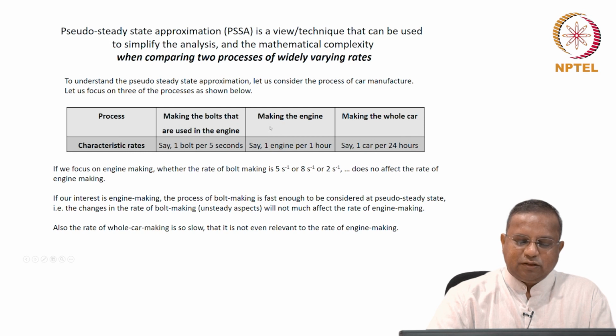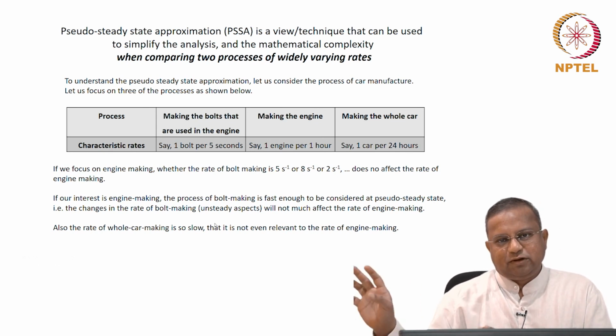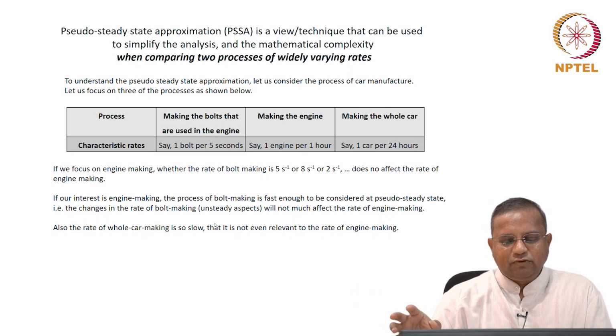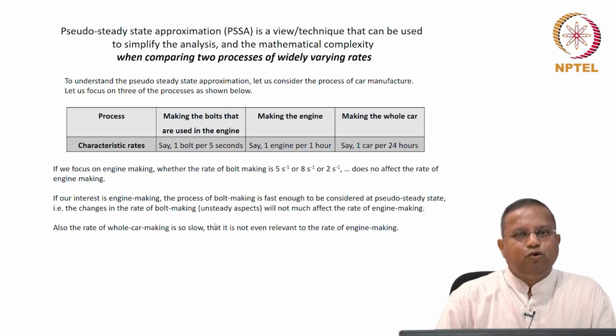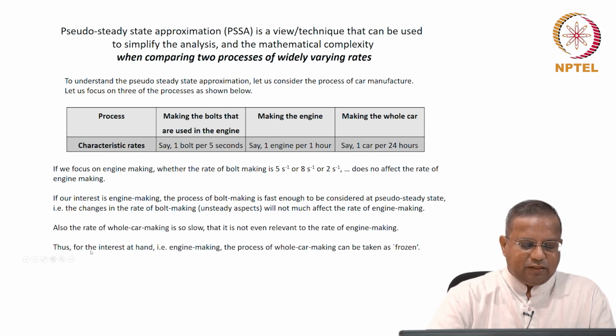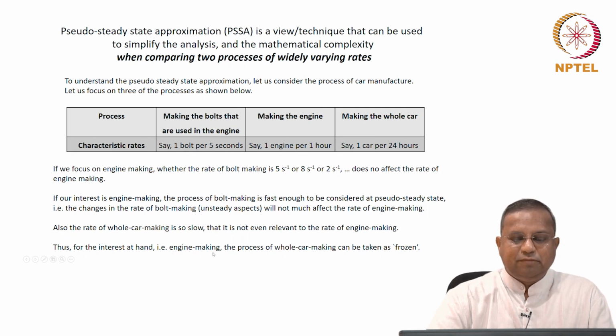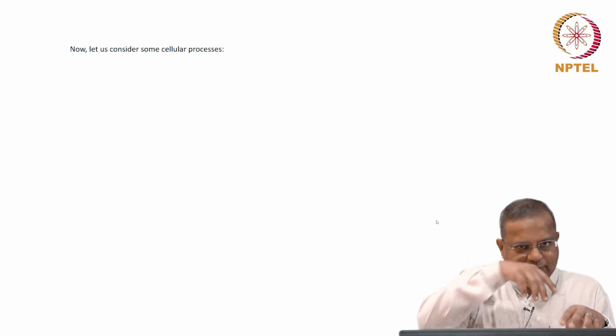Also, this is when we considered engine making with bolt making. The rate of making the whole car is so slow that it is not even relevant here. Okay. It is kind of frozen. So, the much slower process can be ignored. Okay. Thus, for the interest at hand, that is engine making, the process of whole car making can be taken as frozen. Okay. So, that was for understanding.